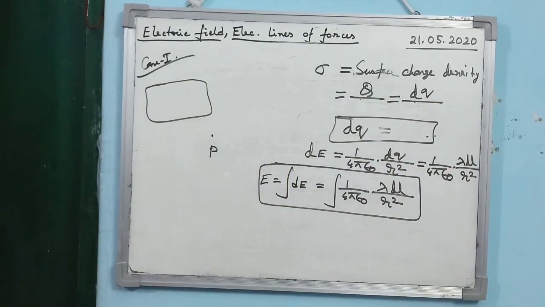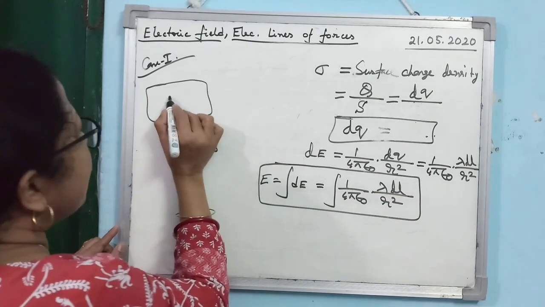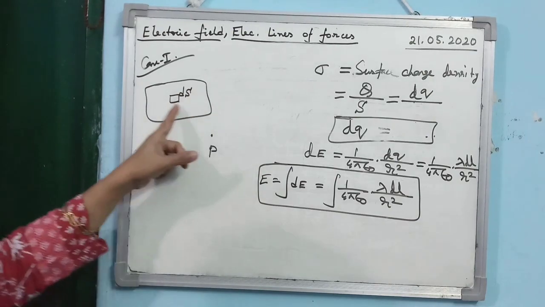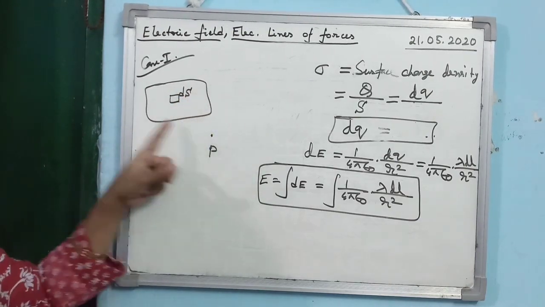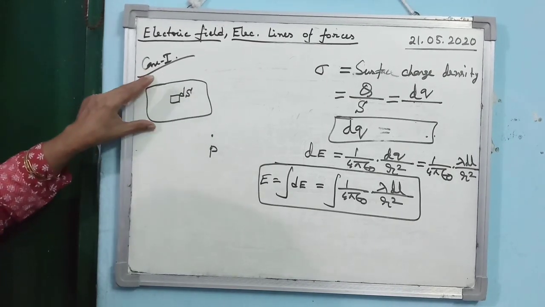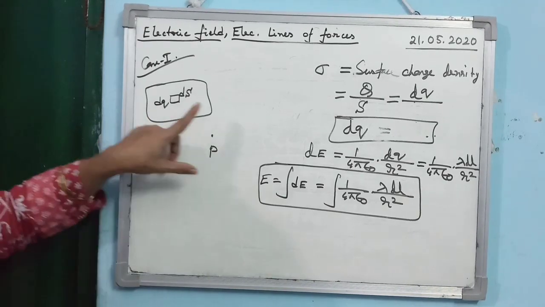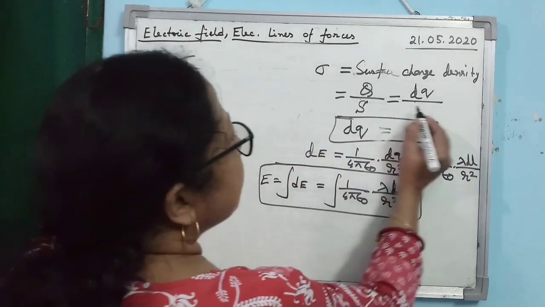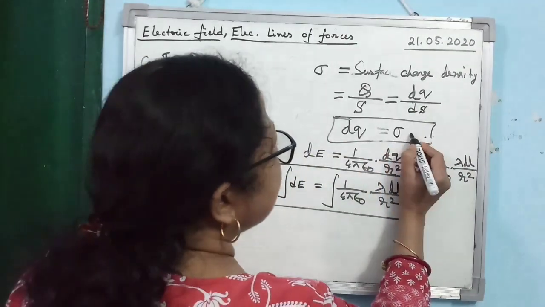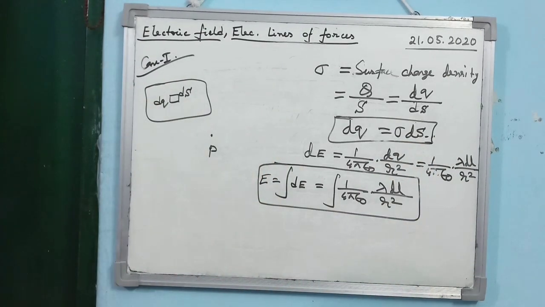So, one can write surface charge density as Q by S, or if I consider a small area ds chosen within this surface charge distribution, and we consider dq to be the amount of charge present in it, how can you write sigma? Sigma will be dq by ds. So, dq will be how much? Sigma into ds. Is that clear? So, this is the advantage of being a teacher.